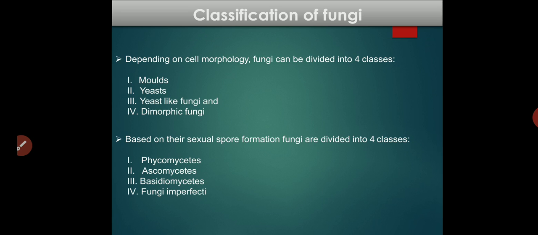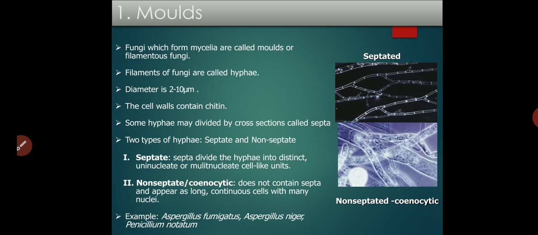So let's come on to the classification of fungus. There are two types of classification of fungus. One depends upon the cell morphology. According to cell morphology, fungus can be divided into four classes: mold, yeast, yeast-like fungi, and dimorphic fungus. And on the basis of their sexual spore formation process, fungus can be divided into Phycomycetes, Ascomycetes, Basidiomycetes, and fungi imperfecti, right? So let's start with the first one.